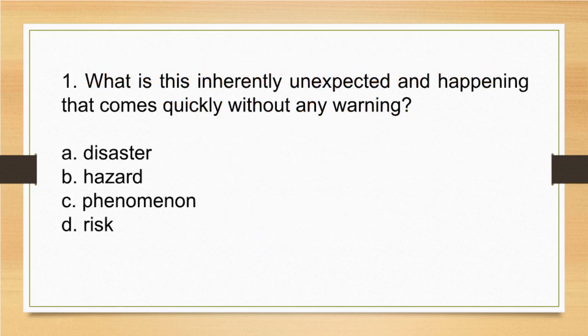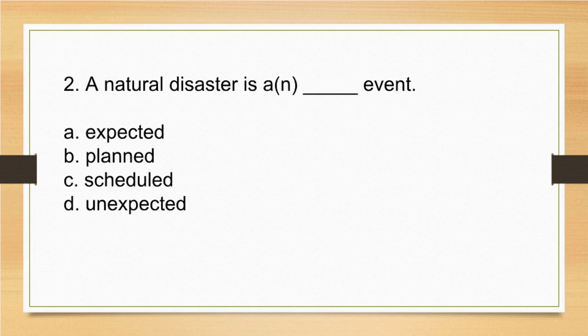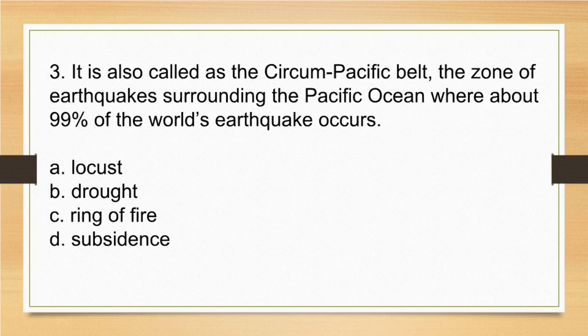1. What is this inherently unexpected and happening that comes quickly without any warning? A. Disaster. B. Hazard. C. Phenomenon. D. Risk. 2. A natural disaster is an event. A. Expected. B. Planned. C. Scheduled. D. Unexpected.